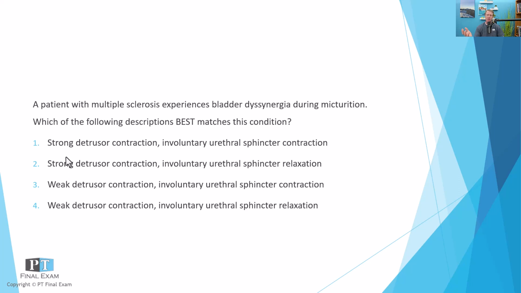So what does that do? That weakness of detrusor contraction leads to a really poor emptying of the bladder. But additionally, this is the worst part, you don't get sphincter relaxation during micturition. Rather, you get sphincter contraction. So that's the real problem here. And so the correct answer is C, weak detrusor contraction with involuntary urethral sphincter contraction.